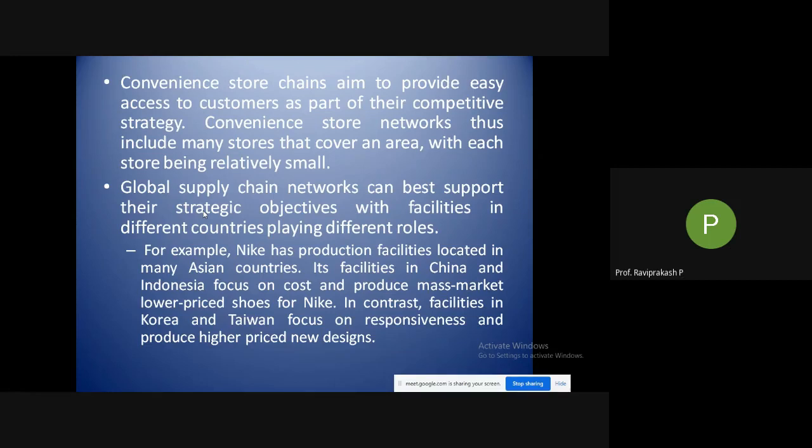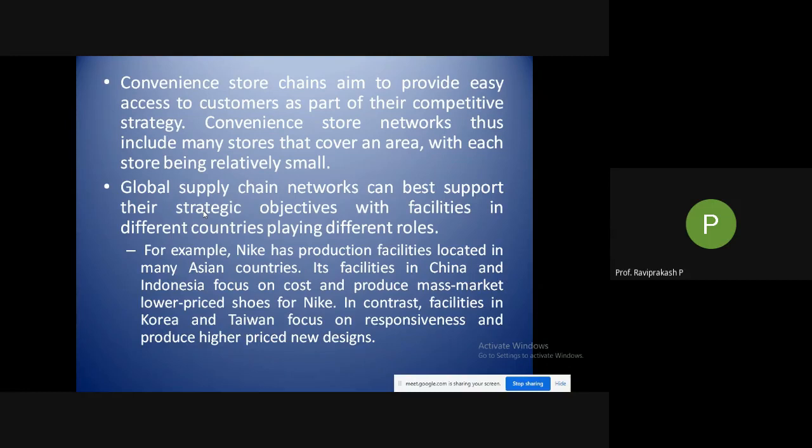But convenience stores are small, and the products are very limited. Even the variety is limited, but these are available near you. In general terminology, I can say a store in your gully. A small store. It could be anything. If you are looking for grocery, it could be a small grocery store. If you are looking for a medical store, a small medical store could be near your house, where if you need something, you go over there.